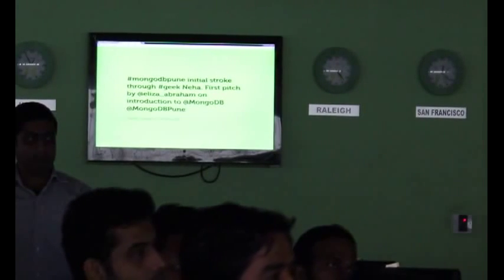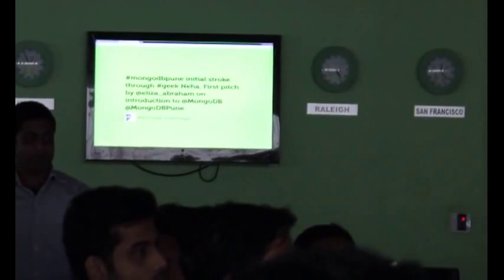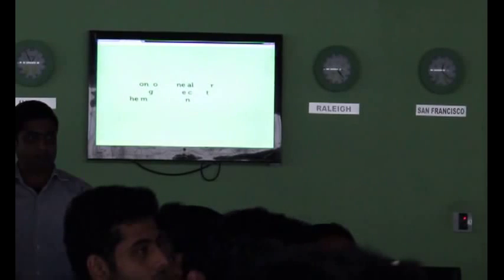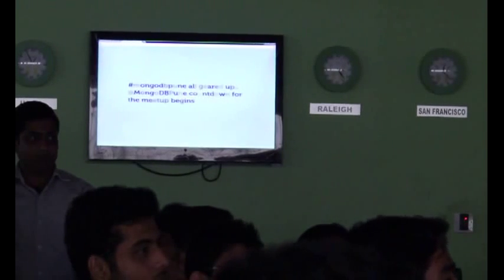If a read is happening, the read happens from that particular shard, for that particular symbol A. Also, a write happens on that particular shard. So what you achieve here is read and write scalability as well.